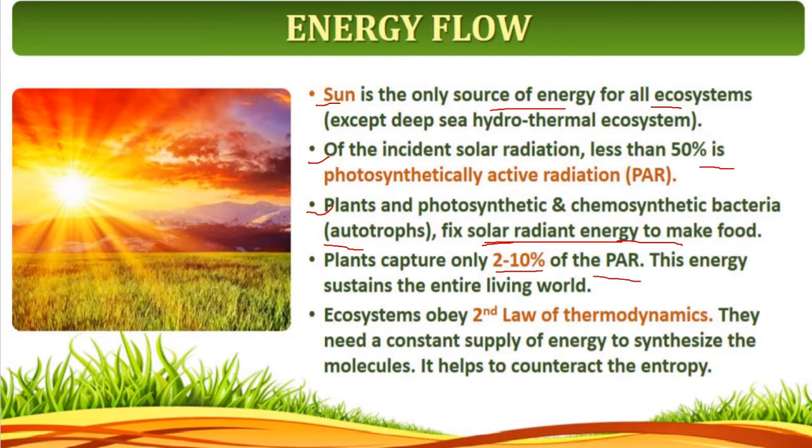This energy sustains the entire living world. The earth consists mostly of plant systems, which are regarded as the producers or the autotrophs. Because of autotrophs only, heterotrophs can be alive. How? Because heterotrophs cannot prepare their own food, so heterotrophs are dependent upon the autotrophs for food. Autotrophs means the producers, nothing but the plants. The plants depend upon the sun for the energy for the preparation of food.